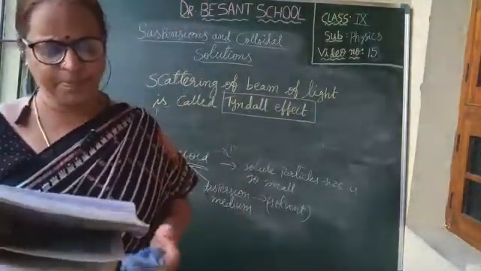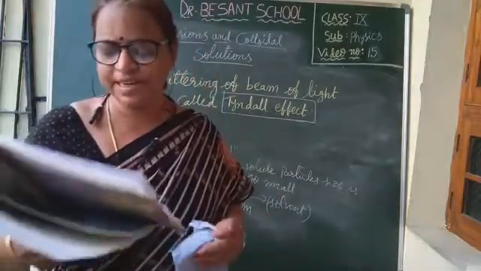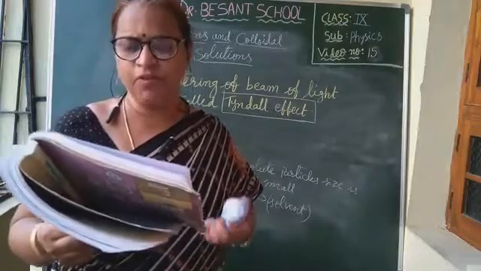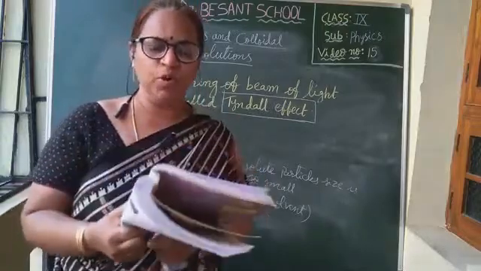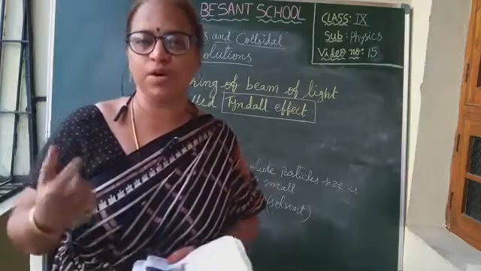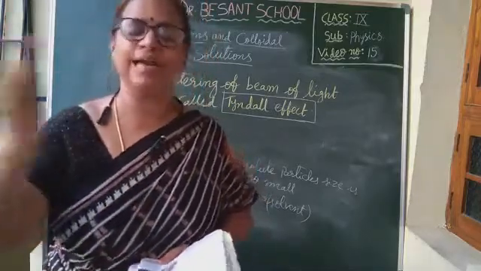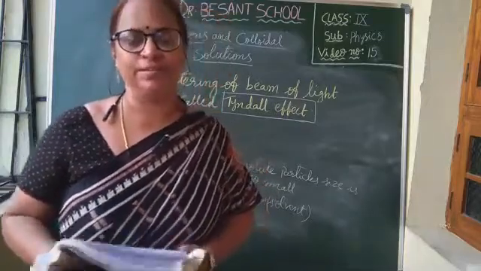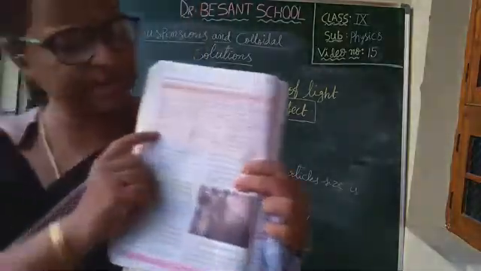When sunlight passes through the canopy of a dense forest, the mist contains tiny droplets of water which act as particles of colloid dispersed in air. Also, the smoke coming out from the kitchen stove, when exposed to sunlight, shows scattering of light. This is called the Tyndall effect. Clear, children? Now here a table is given in your book. Please see, children.